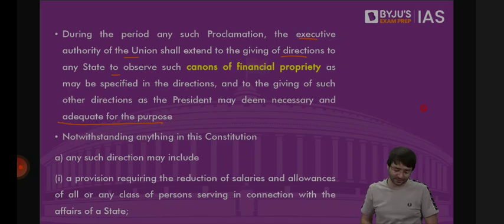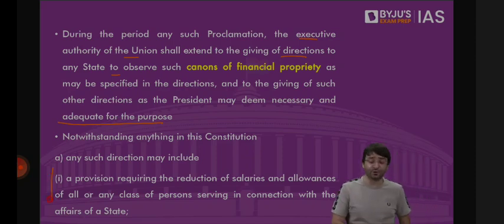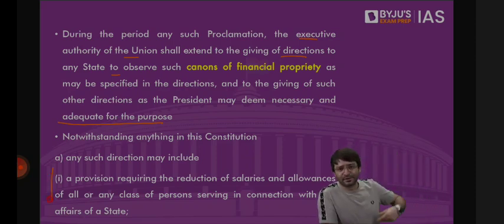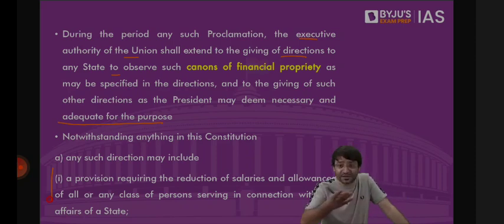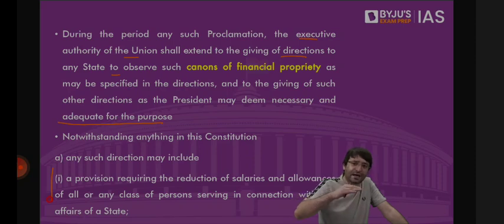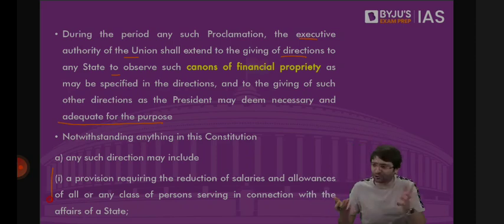During financial emergency, salaries can also be reduced. When we will discuss various constitutional offices, for example, judges, president, CAG, or CEC, one condition is that once appointed, their salaries cannot be varied to their disadvantage. Suppose I was appointed by Byju's. I was told you will be given 100 rupees as your salary. Because of that 100 rupees, I joined Byju's. After 2 months, Byju's is saying, no, we will give you 10 rupees. That means you're varying my salary to my disadvantage.